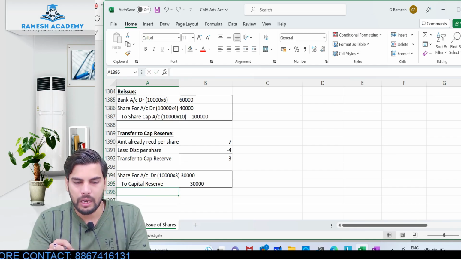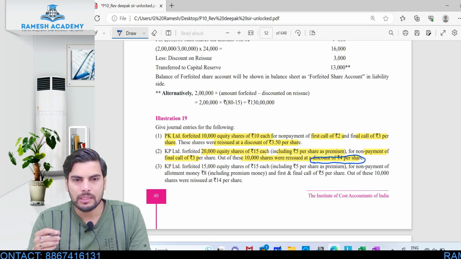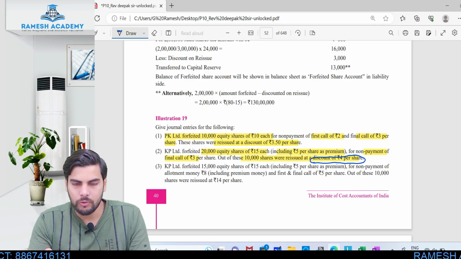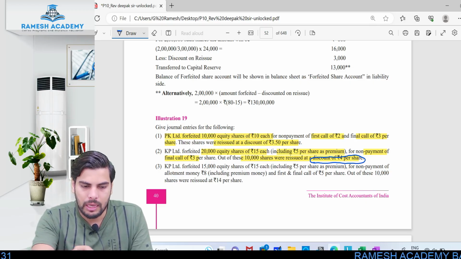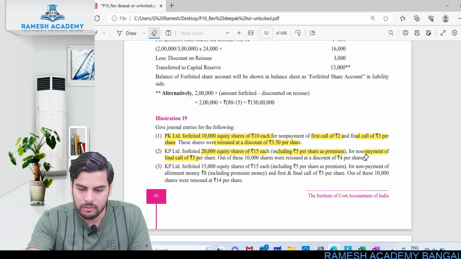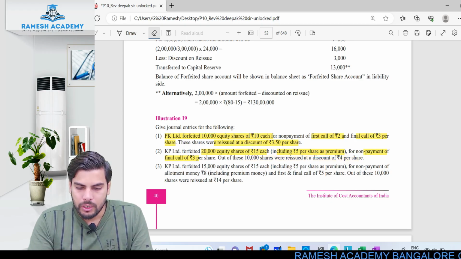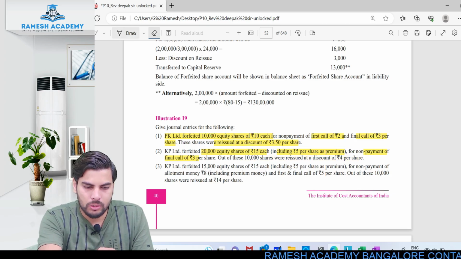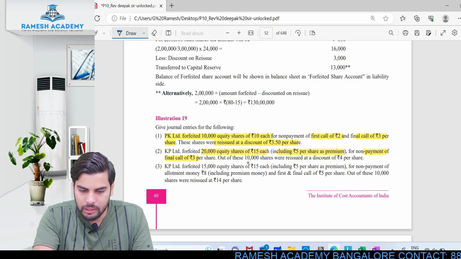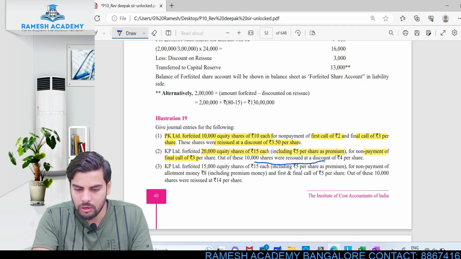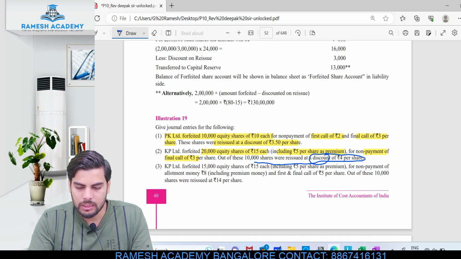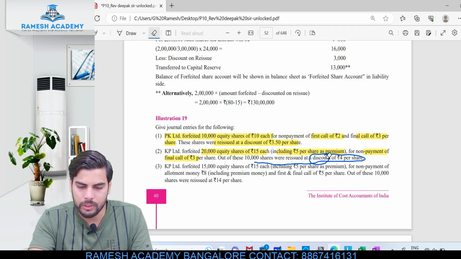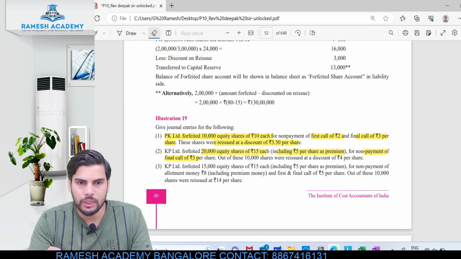So what we had done is, we just considered as if the reissue price was 4 rupees. Okay, so reissue price is not 4 rupees. Look at this. They have clearly mentioned that it has been reissued at a discount of 4 rupees. So read this carefully. 10,000 shares were reissued. It is not reissued at 4. Reissued at a discount of 4. So these shares are being reissued at a discount of 4 rupees.